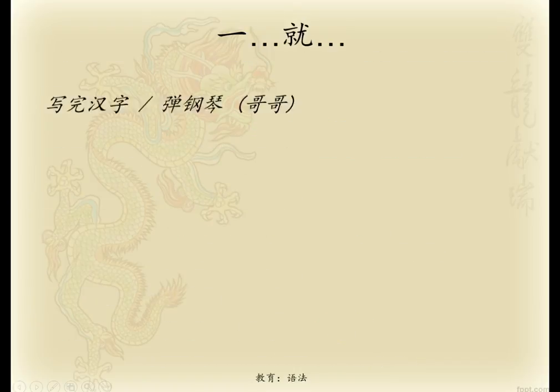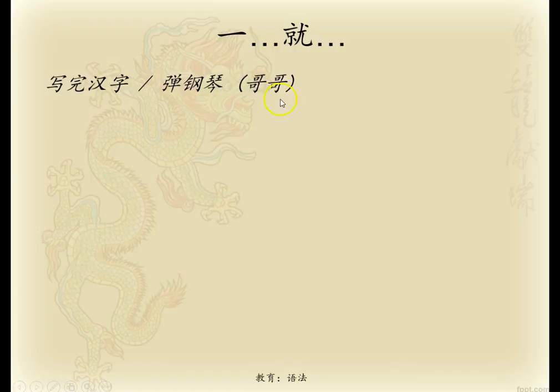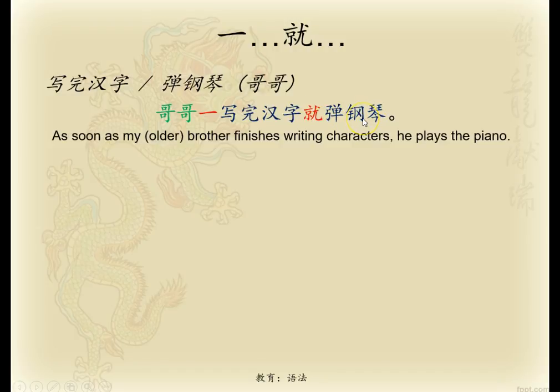More examples. 哥哥 is the subject of this sentence, older brother. 写完汉字 and 弹钢琴. So 写完汉字 again, finish writing characters. 弹钢琴 is to play the piano. So 哥哥一写完汉字就弹钢琴. Older brother, as soon as he finishes writing his characters, he then plays the piano.